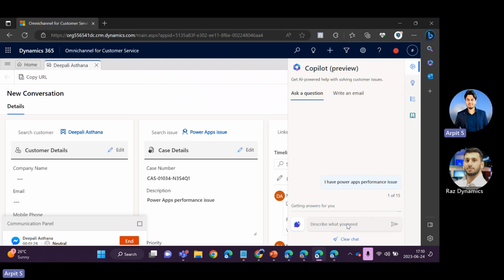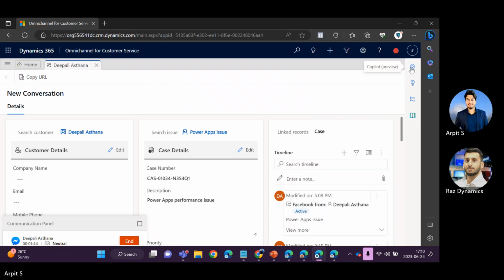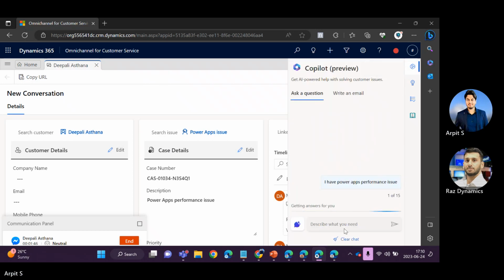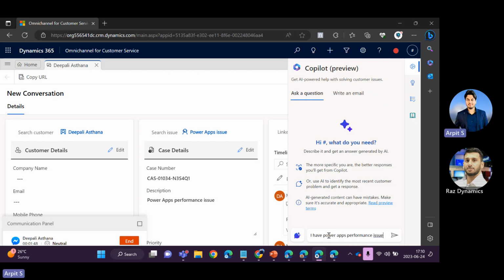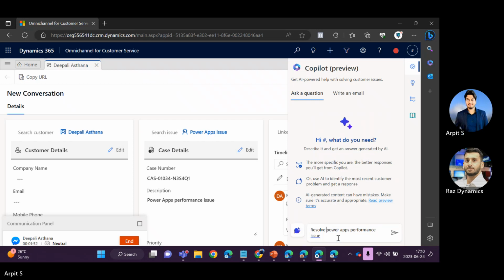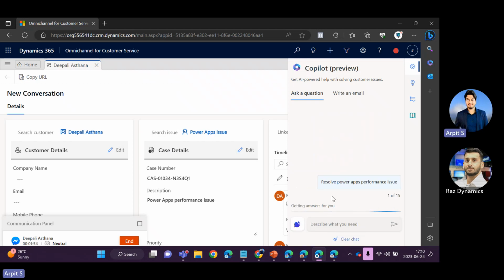It's a trial environment. That's why it's taking time. Unfortunately, it was not working yesterday, but it started working today. So it can take time actually. But because it's an experimental feature, it's in the preview, so it can take time. Okay, so what I can do is I just wanted to show you one more use case and it will work on that.